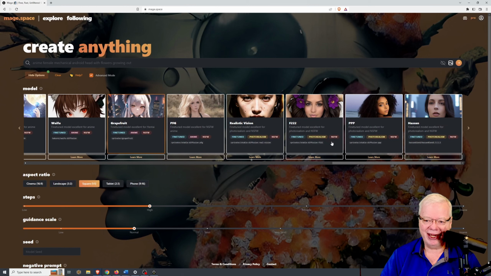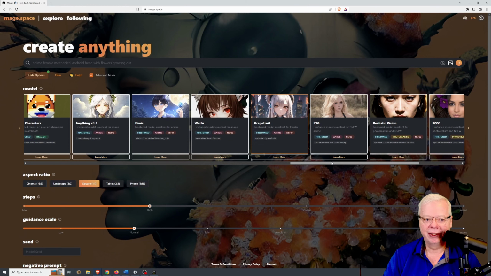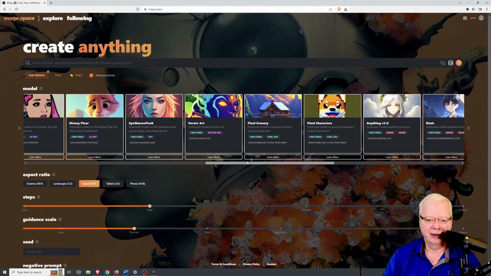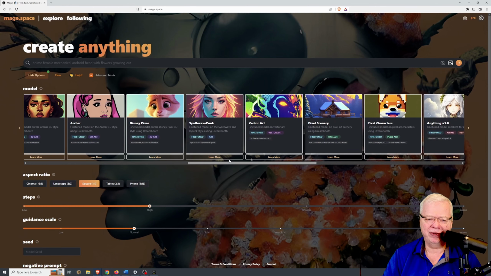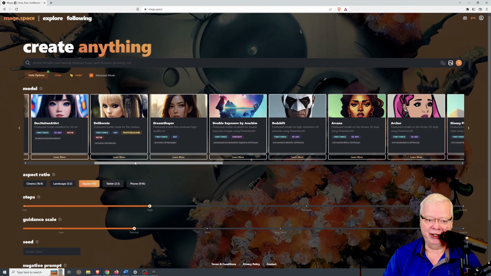You'll notice that each one has a set of tags on there, like fine-tuned, which means that this model has been primed for this specific type of image that it creates, like photorealism. So if you're looking for photography-based images, photorealism is the one you want to go for. And then the NSFW, which means not safe for work, of course. You'll see other ones for anime, pixel art, vector art. Some of these are just a lot of fun. You can create some amazing images that are safe for work in here, as well as ones that are not safe for work.